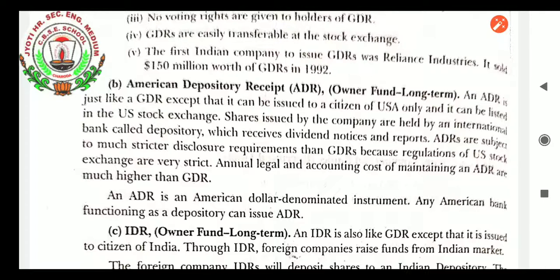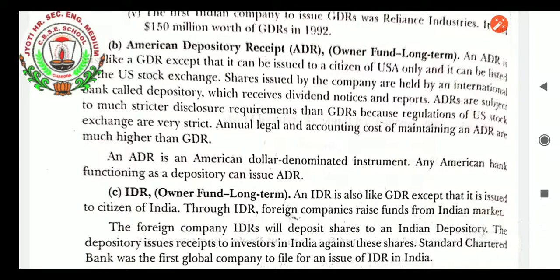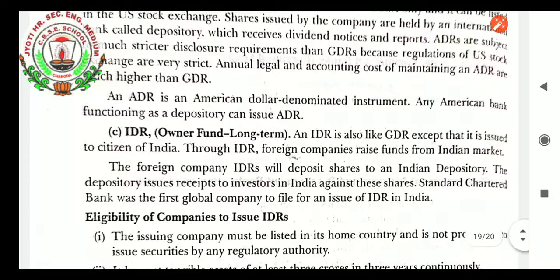ADRs are subject to much stricter disclosure requirements than GDRs, because the regulations of the US stock exchange are very strict. The annual legal and accounting cost of maintaining an ADR is much higher than for a GDR. An ADR is an American dollar denominated instrument. Any American bank functioning as a depository can issue the ADR.